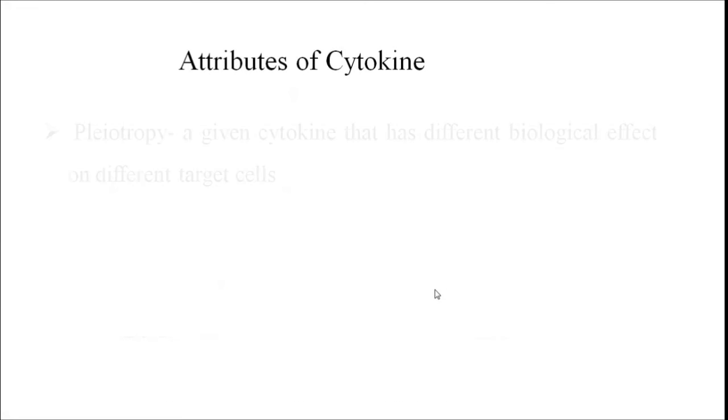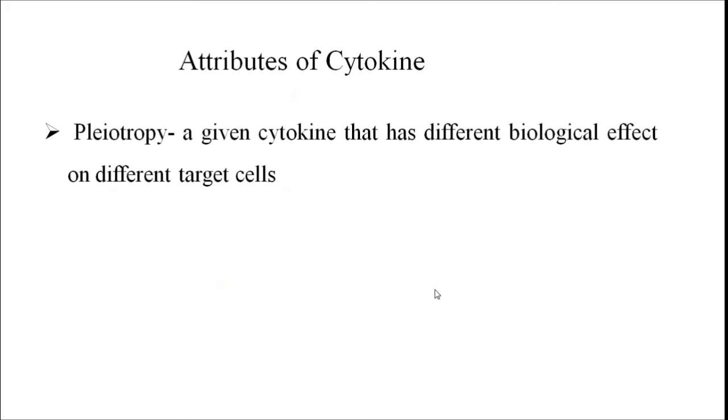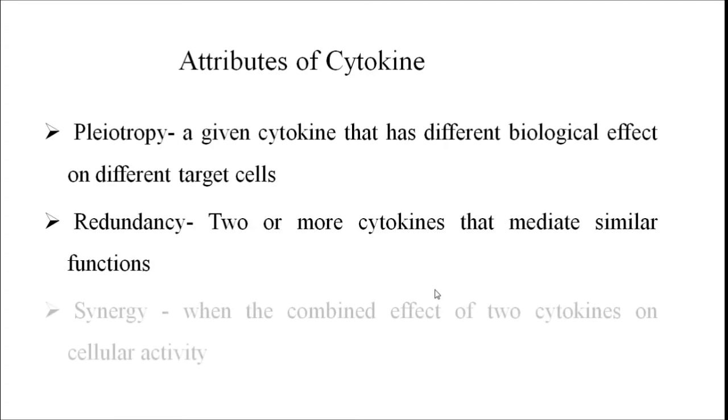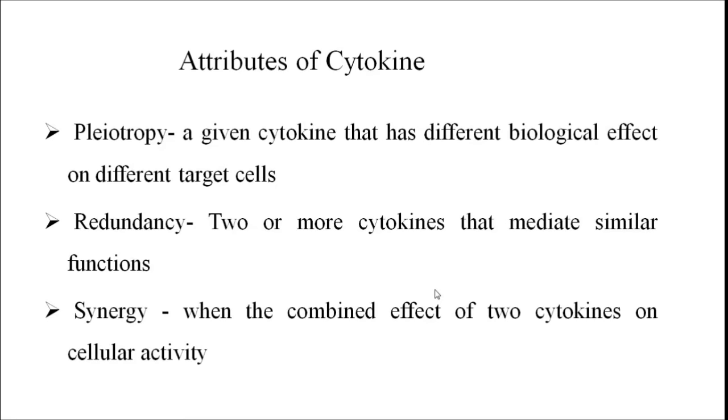Now, the attributes of cytokines. The first attribute is pleiotropy. Pleiotropy is a property of cytokines, that is, a given cytokine shows different biological effects on different target cells. The second attribute of cytokines is redundancy, that is, two or more cytokines mediate similar functions. The third attribute is synergy, that is, the combined effect of two cytokines on cellular activity.